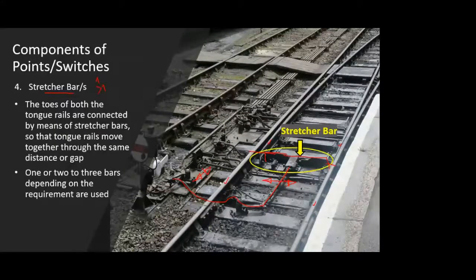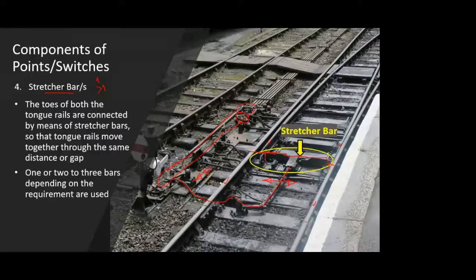If I pull this attachment, you can see there is a thin wire-like structure over here. I am just highlighting it with a red oval. That thin wire-like structure is nothing but the wire. Over here also, you have a wheel kind of assembly. With this assembly, this wire is pulled, and that wire is connected to this stretcher bar through this hollow tubular pipe-like structure. This pull movement of the wire is converted to the lateral movement of the stretcher bar, and because the stretcher bar is connected to a tongue rail, the tongue rail will be moving left or right.